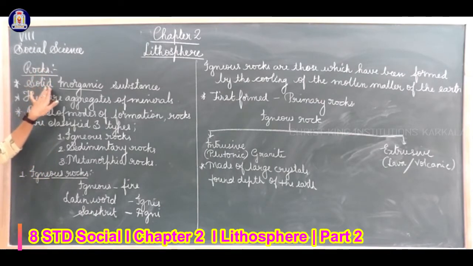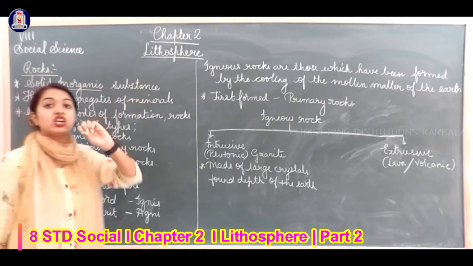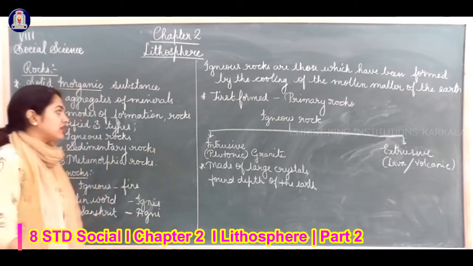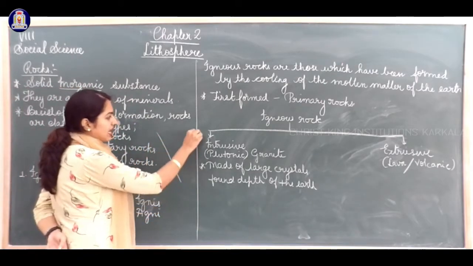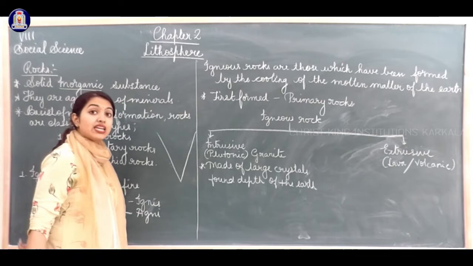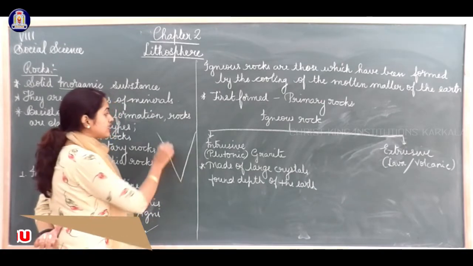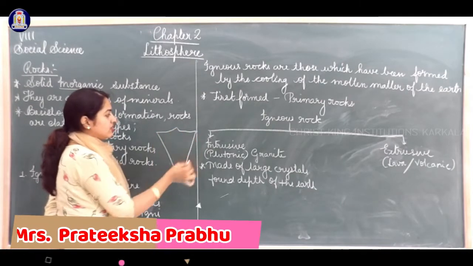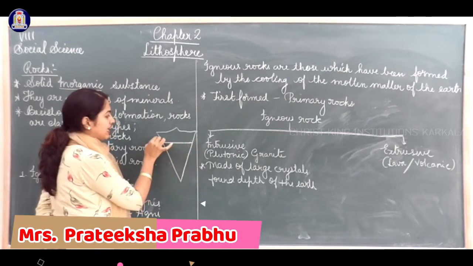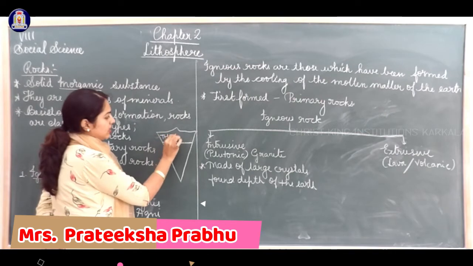So, rocks are solid inorganic substances which are found on the crust. Crust we learned in the previous class, right? I had shown you the diagram of the interior of the earth. This is the first layer, that is the crust. Let me write it down here, the crust.